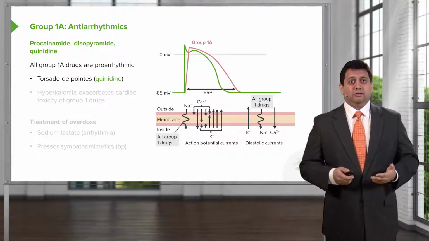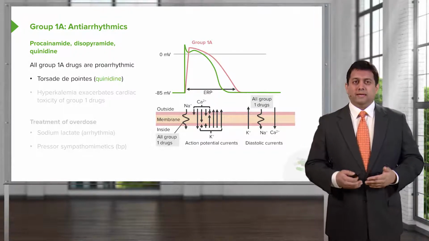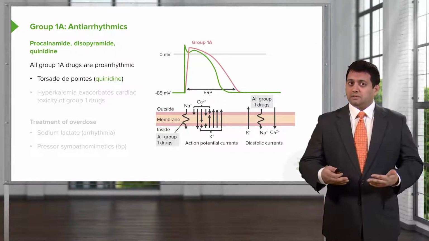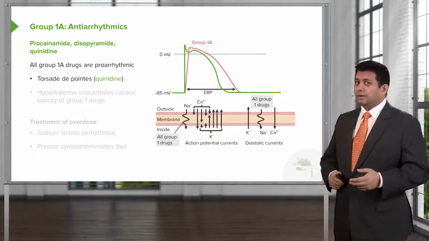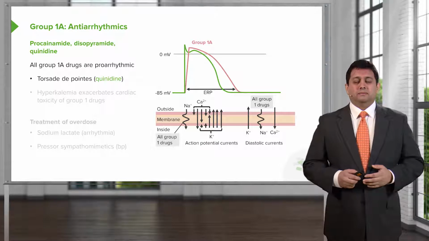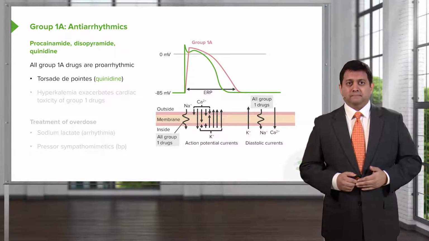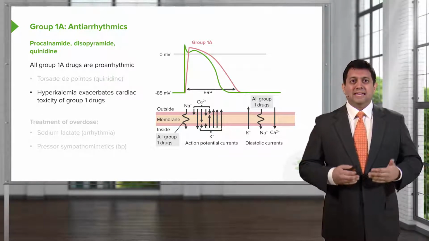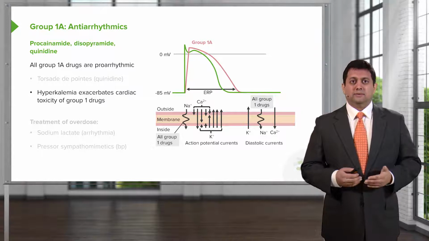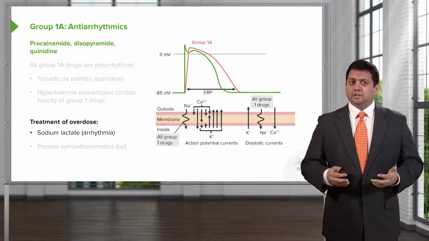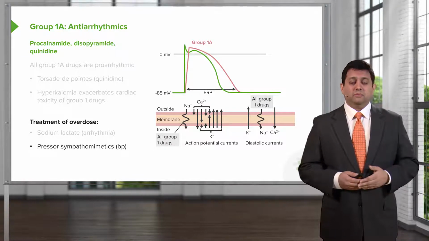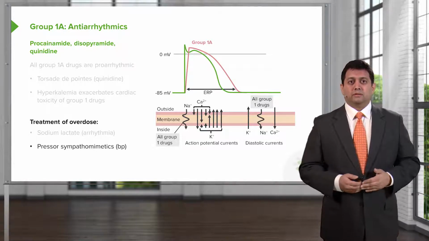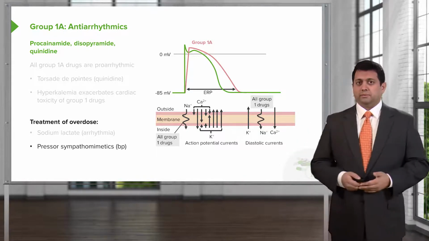The group 1A drugs are also pro-arrhythmic. That means that they can actually cause an arrhythmia. A classical example of that type of arrhythmia is torsade de pointes, which is often initiated or treated by quinidine. Hyperkalemia exacerbates cardiac toxicity of these group 1 drugs. The treatment of overdose is usually sodium lactate. That's in the case of an arrhythmia, or we can use pressor sympathomimetics in the case of changes in blood pressure.